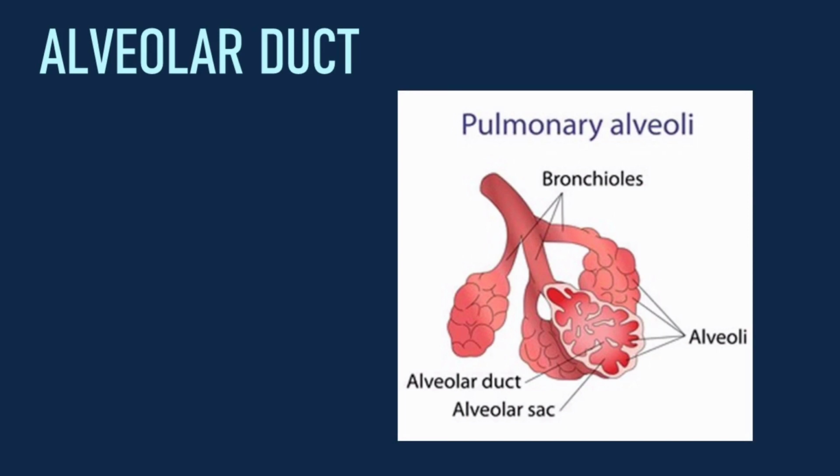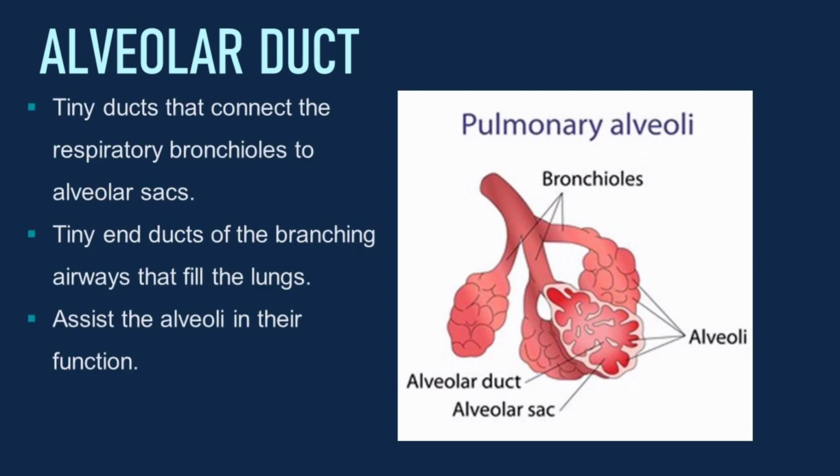Next is the alveolar duct. It is a tiny duct that connects the respiratory bronchioles to the alveolar sacs. These are tiny end ducts of the branching airways that fill the lungs, and it is the one that assists the alveoli in their function.